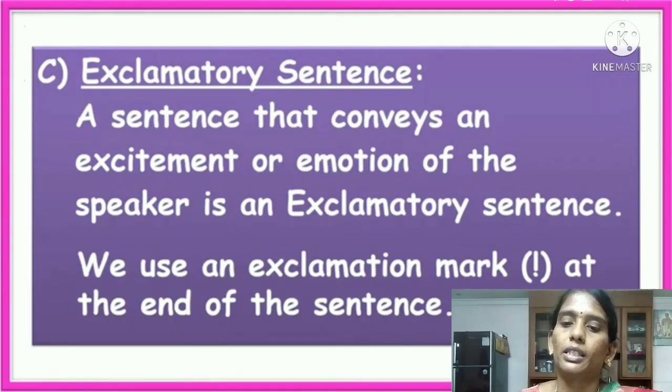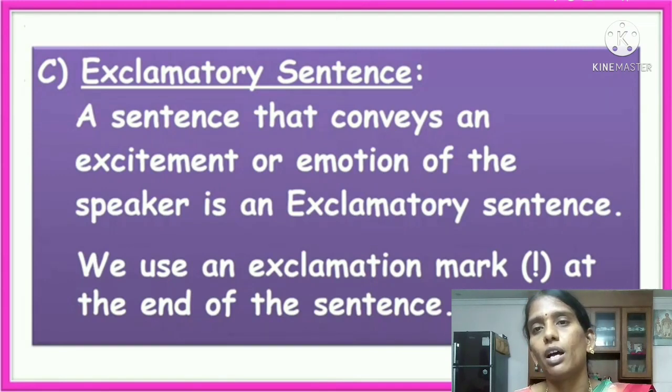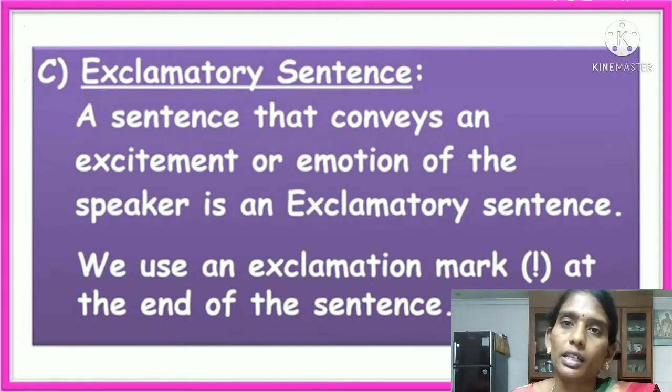Okay, children, we will move on to another type of sentence. That is the third one, exclamatory sentences. A sentence that conveys an excitement or emotion of the speaker is an exclamatory sentence. In these sentences, we must use an exclamation mark at the end of the sentence. Children, what does exclamatory sentence mean?